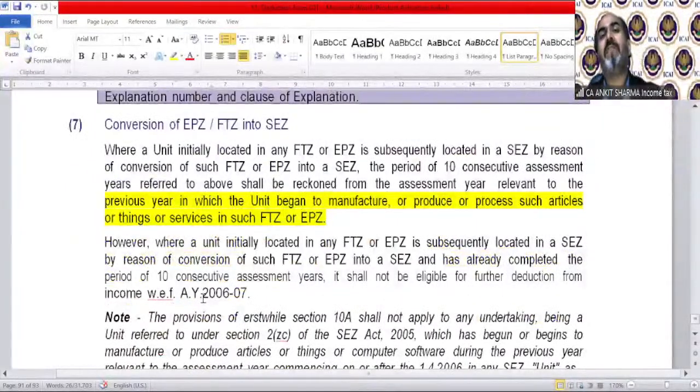Conversion of EPZ, FTZ into SEZ. If an EPZ or FTZ is converted into an SEZ and you have completed compliance with the specified conditions, then for the balance number of years you can claim the deduction. Where a unit initially located in any FTZ or EPZ is subsequently located in an SEZ by reason of conversion of such FTZ or EPZ into SEZ, the period of 10 consecutive assessment years referred to above shall be reckoned from the assessment year relevant to the previous year in which the unit began to manufacture, produce or process such article or thing or service in such FTZ or EPZ.